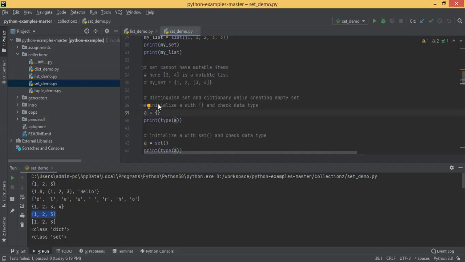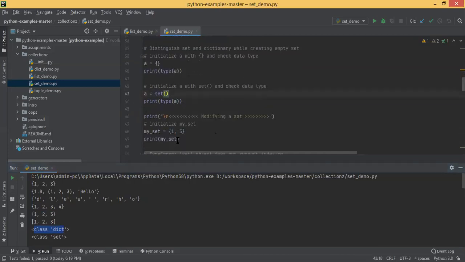When you create empty curly braces, by default it's a dictionary. That's why if you check the type of it, it says dict. You feel like you are creating an empty set, but no, if you use curly braces, by default it's a dictionary. If you want to create an empty set, then you have to use the set function itself.